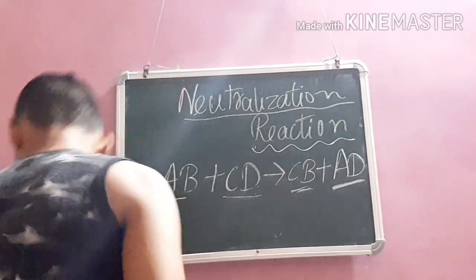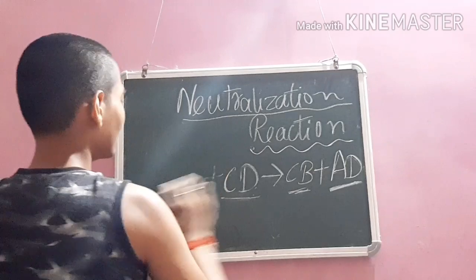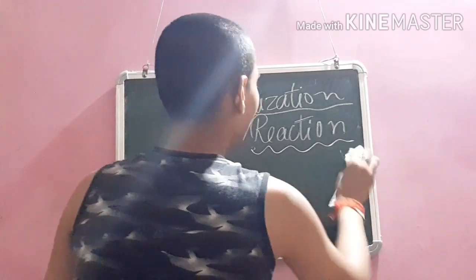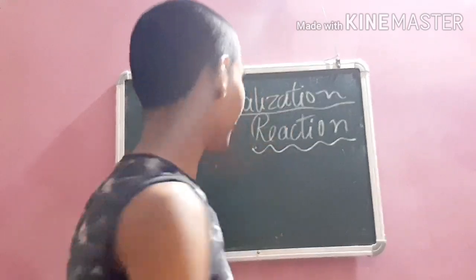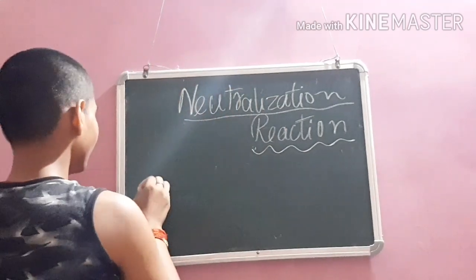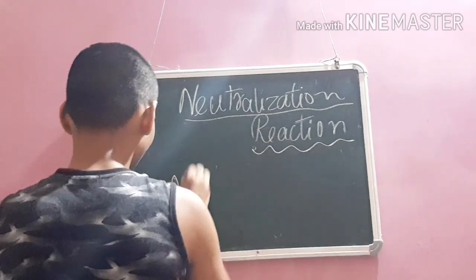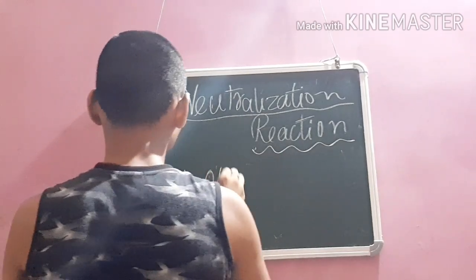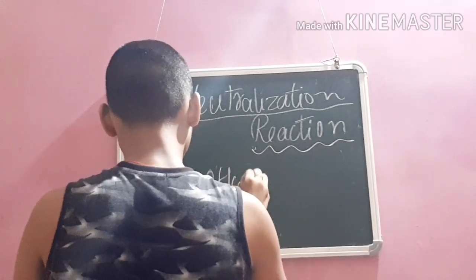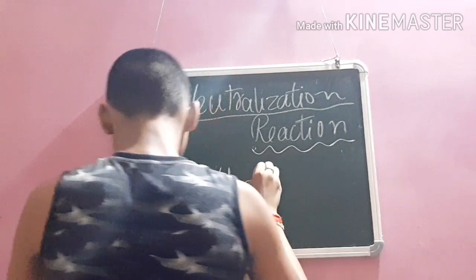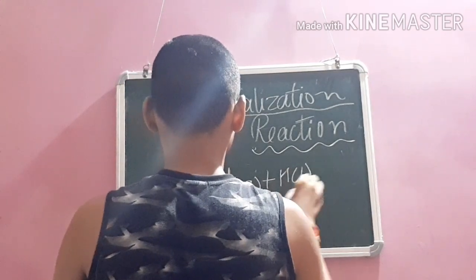Now let's take an example for this neutralization reaction. We can think of neutralization reaction as neither acidic nor basic. It's the middle term. We will take here sodium hydroxide, which is in aqueous state, and then hydrochloric acid.